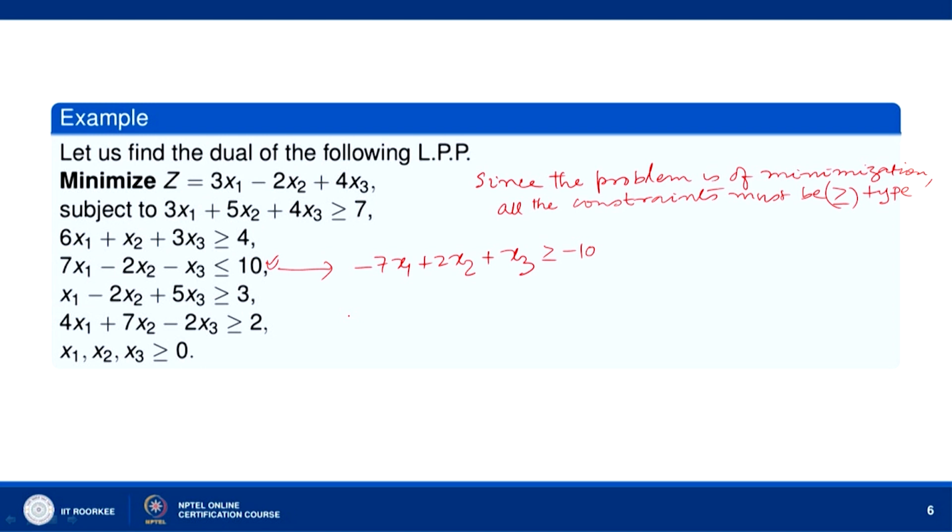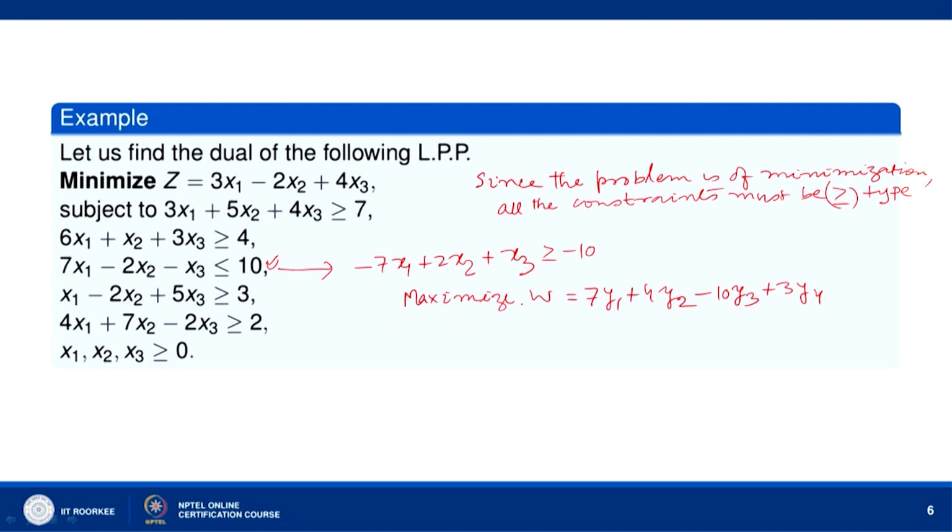Okay. Now, let us write the dual problem. Maximize W equal to, now these C 1, C 2, C 3 will be replaced with B 1, B 2, B m. So, 7 y 1 plus 4 y 2 minus 10 y 3, and then 3 y 4. So this is our objective function in the dual problem.